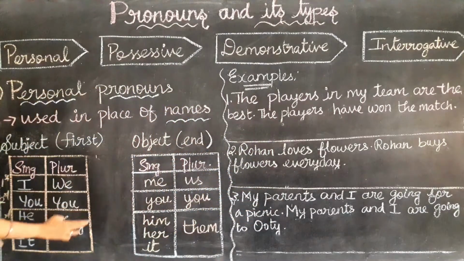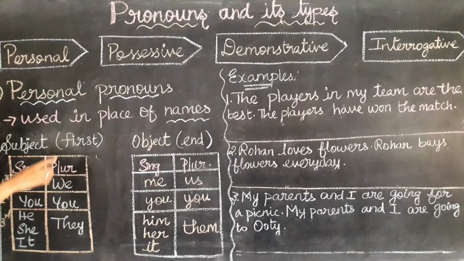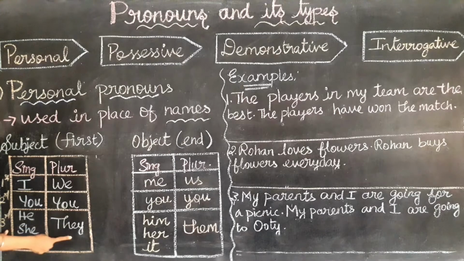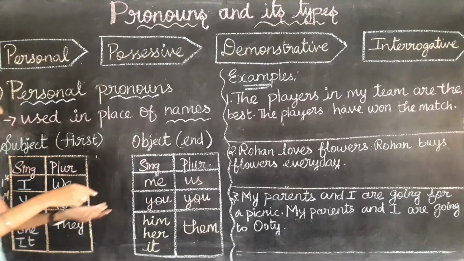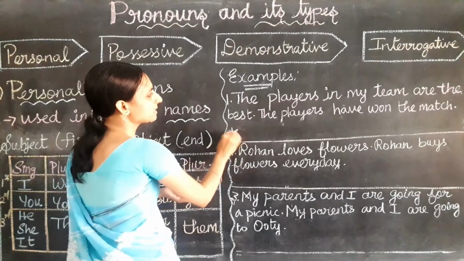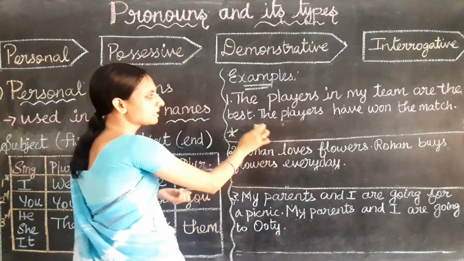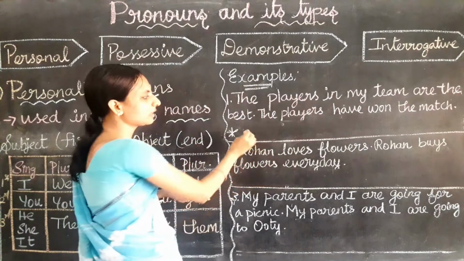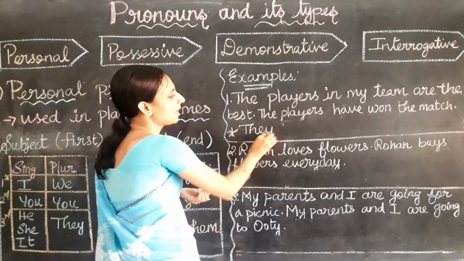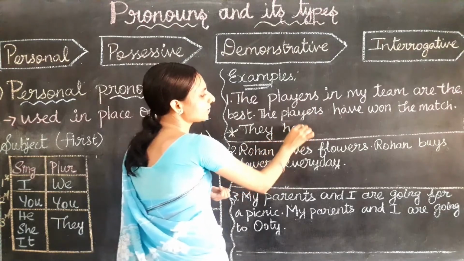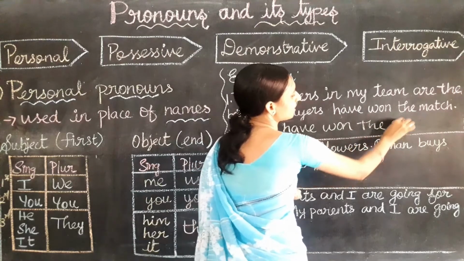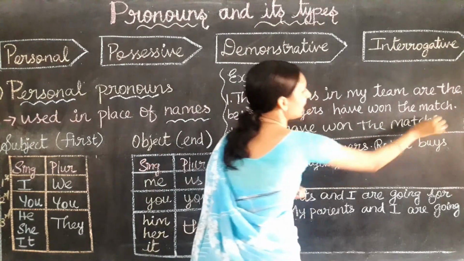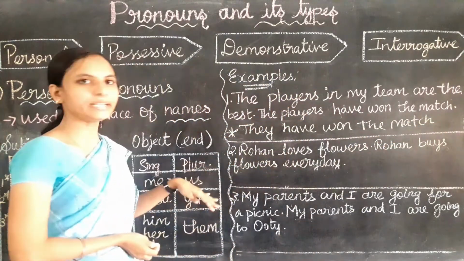I'll go to the subject pronoun column. Here we need to check the third person plural form. Which pronoun do we need to use? Third person plural, that is they. So here I need to write the answer: They have won the match. This is the correct sentence.